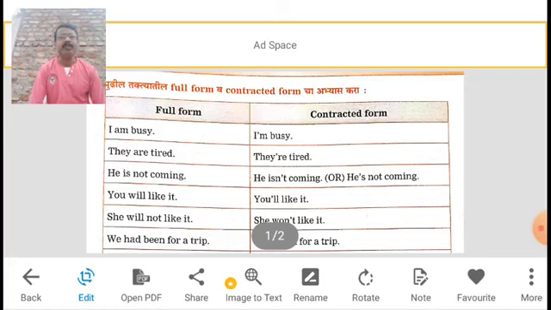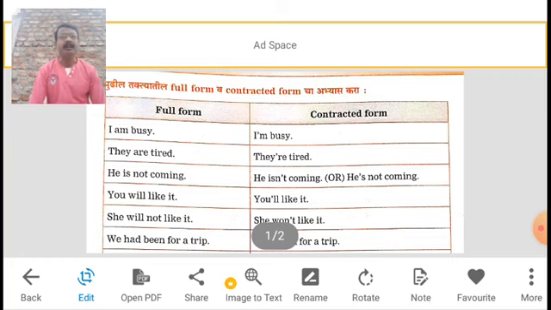Then the second sentence, they are tired. Again the contracted form, how it became: they, apostrophe, then RE, and then tired.